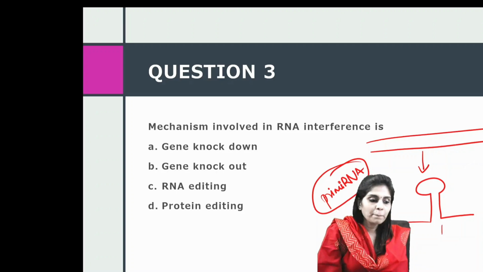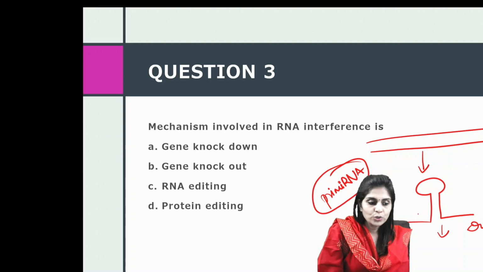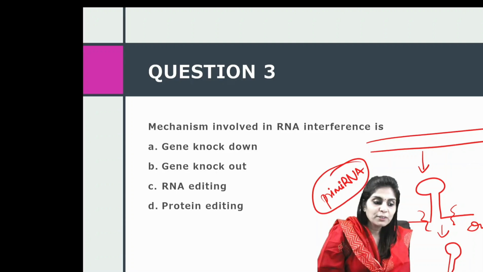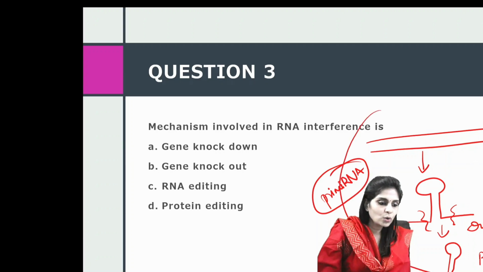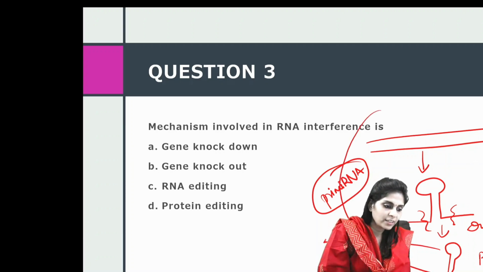Now this pri-miRNA will be processed within the nucleus by DROSHA to remove the overhanging edges to form a small hairpin loop. And this small hairpin loop is called as pre-miRNA. And this pre-miRNA comes out of the nucleus through exportin and it reaches the cytoplasm.